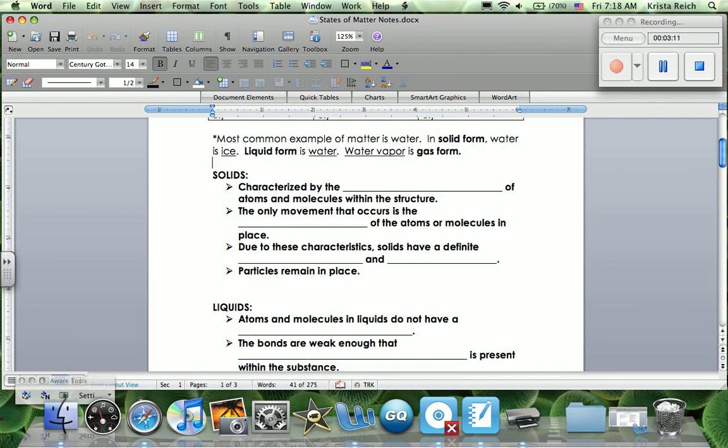Right here under solids. Solids are characterized by the set placement of atoms and molecules within the structure. That's why there is set structure, definite shape in a solid. The only movement that occurs is the vibration of the atoms or molecules in place. They do not move, but they're just able to vibrate. And due to these characteristics, solids have definite shape and definite volume. Okay, volume does not change, shape does not change, and therefore the particles will remain in place.